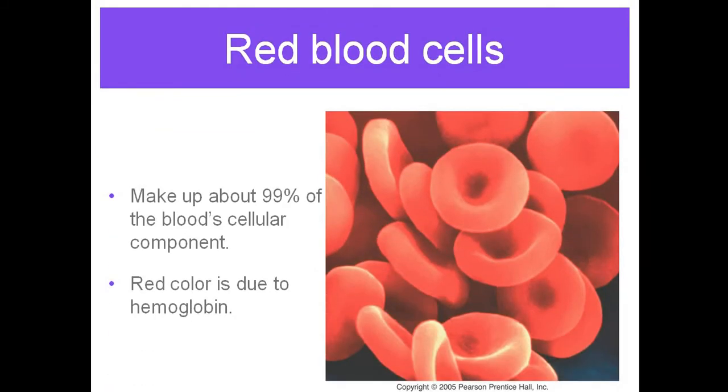Now we are going to study the various cells. First is the red blood cells. This makes up 99% of the blood cells, and it is red in color. Why is it red in color? It is because it contains a pigment called hemoglobin, which gives the red color to the blood, and it is useful for the transportation of oxygen throughout the body.